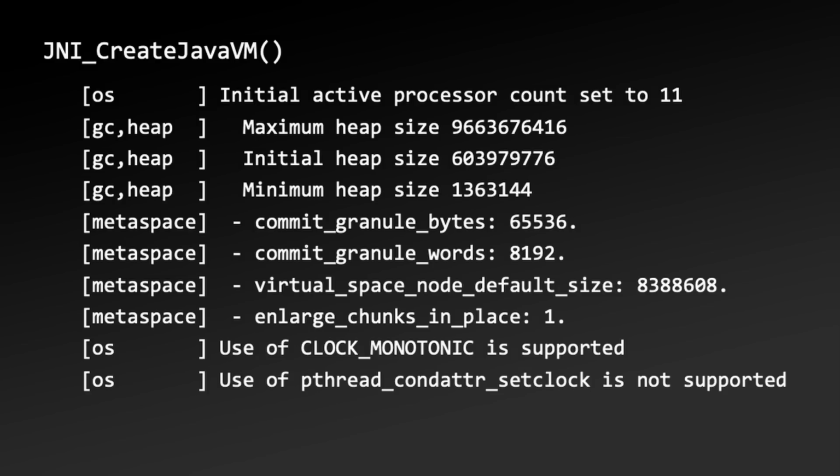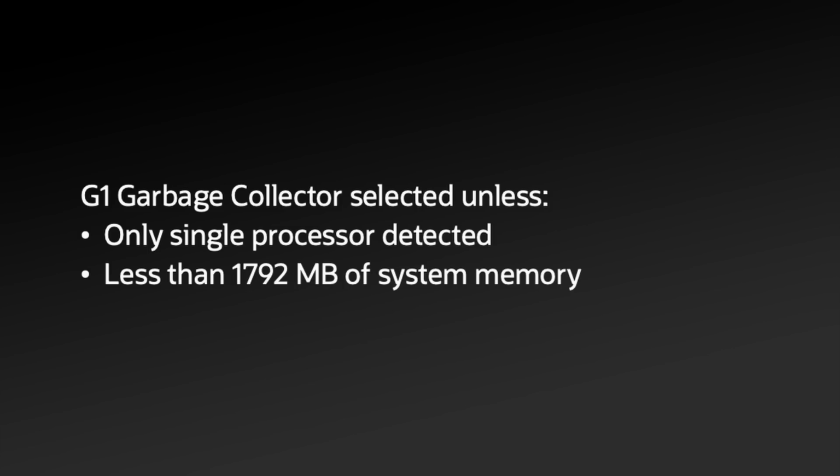These are important steps in driving the JVM's internal heuristics, unless otherwise specified, for configuring the initial state of the JVM. For example, the availability of processors and memory dictates which garbage collector is selected. In most cases, G1GC is the default garbage collector. However, if the system only has a single processor available, or less than 1,792 megabytes of system memory, then the Serial GC would be selected.